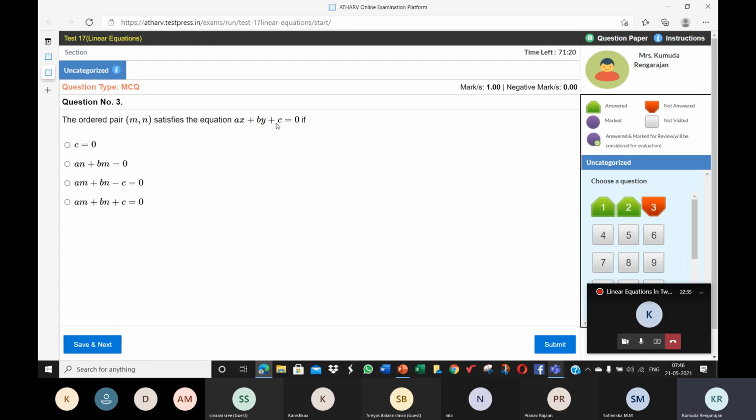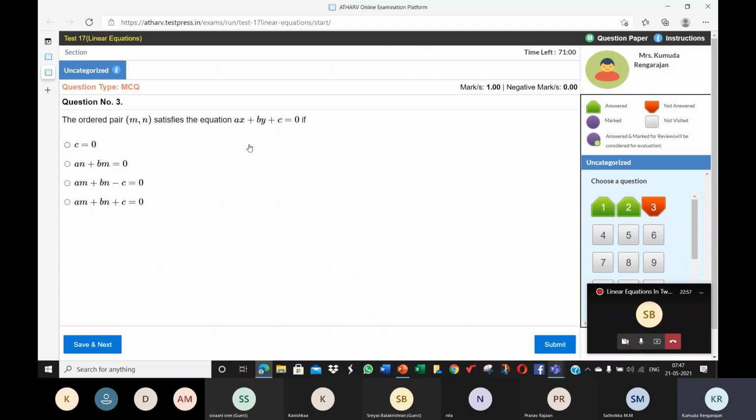See, this is the LHS. Ax plus by plus c is the LHS of the equation. Now, in the LHS, in place of x you need to use m, and in place of y, n. That will give you am plus bn plus c.